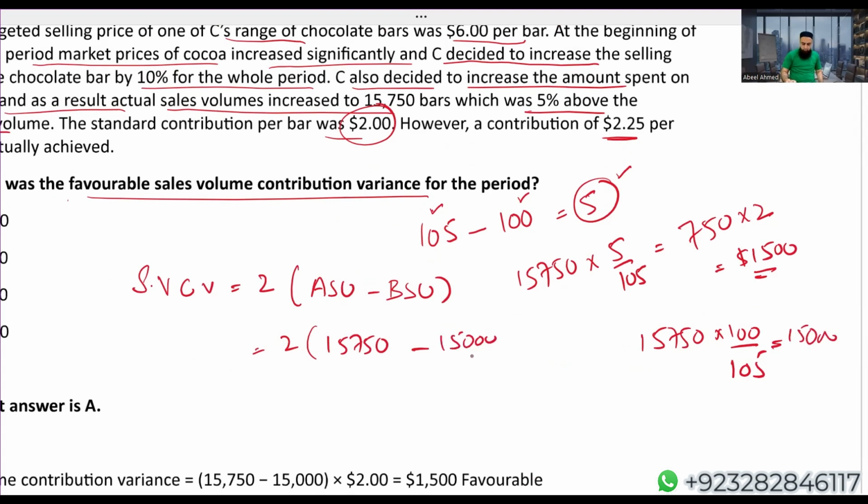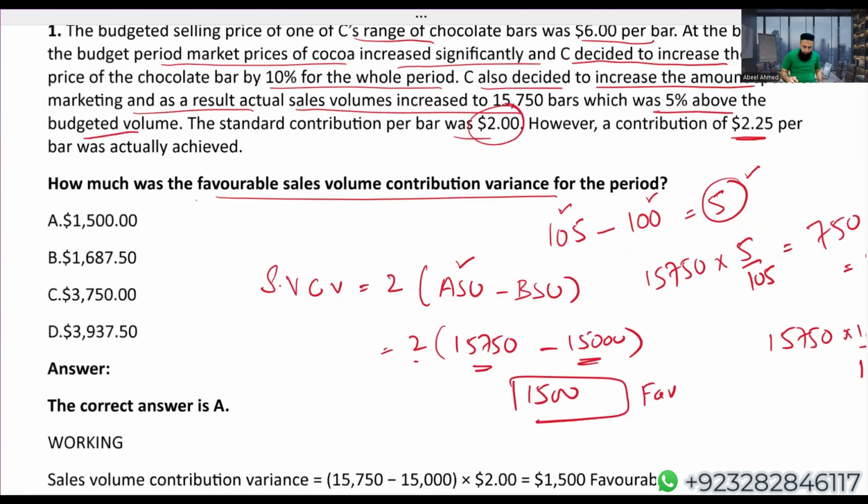So you can see that actual sales units are 15,750 minus the budgeted, which are 15,000, into the standard contribution per unit, which is 2. We are getting a favorable 1,500. Why are we getting a favorable 1,500 variance? Because actual sales units are more than the budgeted. Majority of the students go by a formula to solve this question, which is perfectly okay. But a little bit of maths, you should know that your actual sale is 5% more than your original budget. It means actual sales units logically represent 105%. So the answer is A.